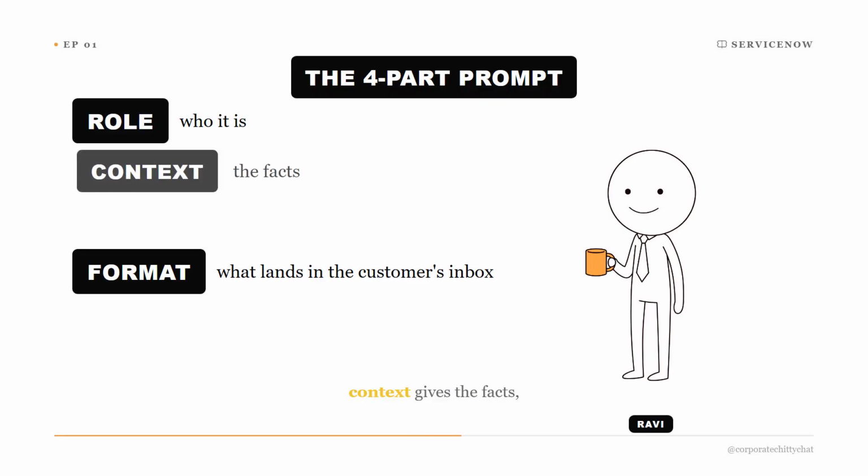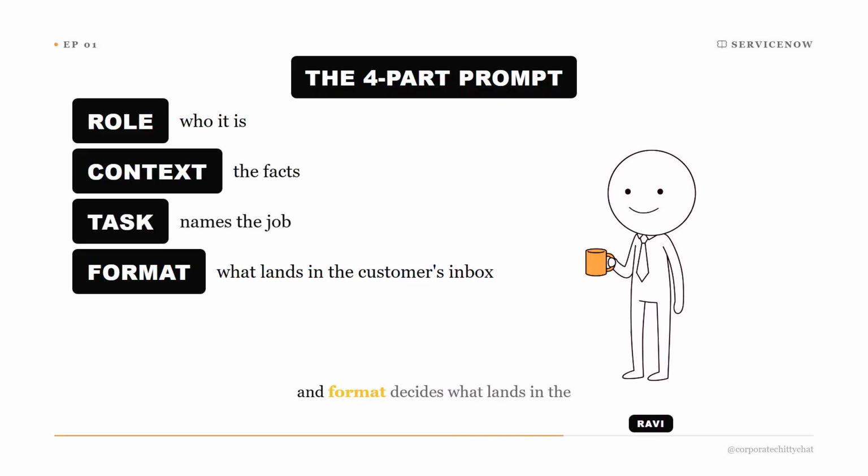Role says who it is, context gives the facts, task names the job, and format decides what lands in the customer's inbox. We need all these to get accurate results.